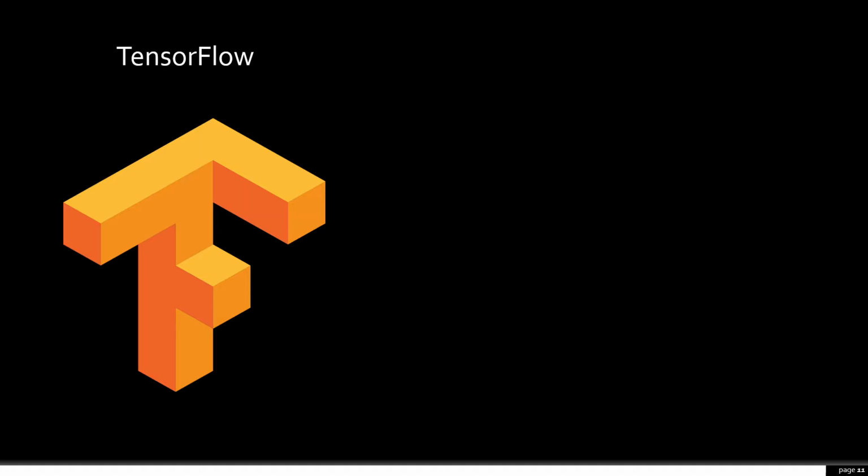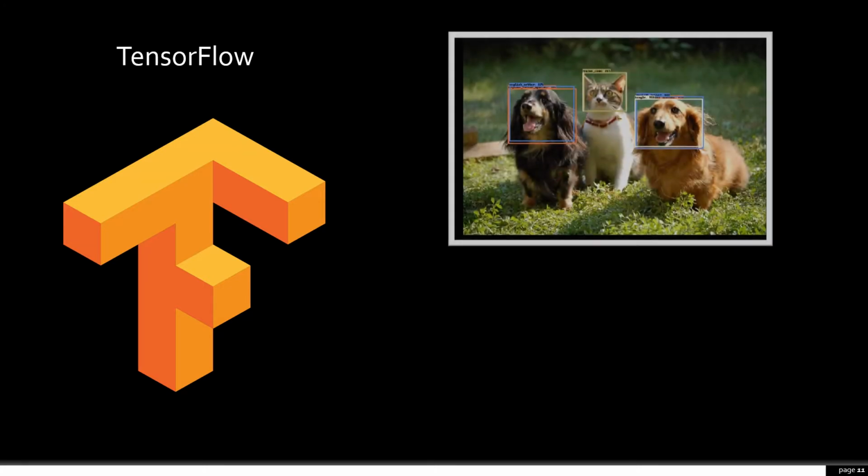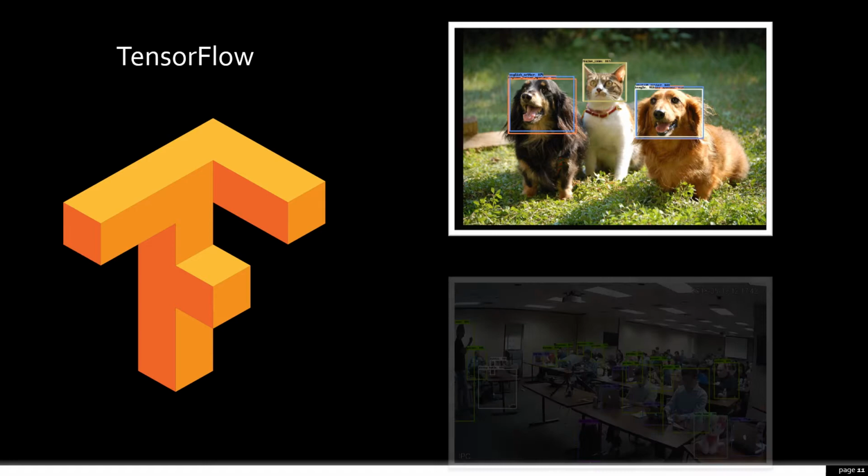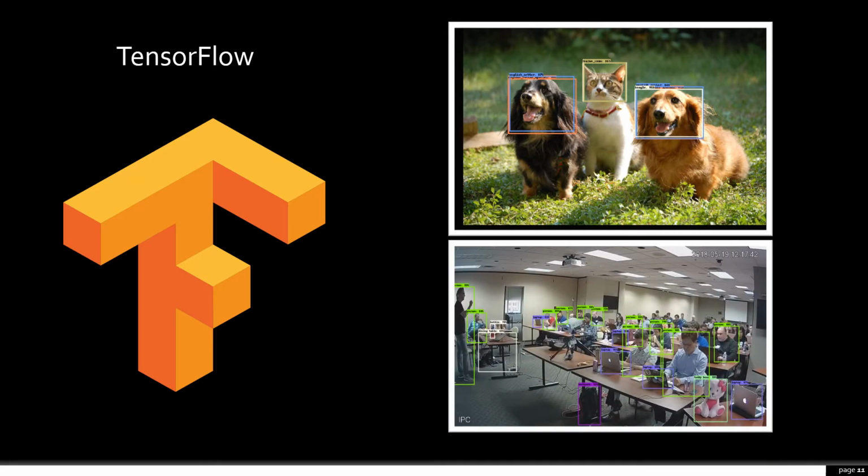Here we can see an example of TensorFlow being able to distinguish what is a cat and what is a dog. This is done by training the neural network with thousands of images of the two animals. Another great example is object detection of a variety of different objects. You can see the neural network is able to distinguish between a person and a laptop.